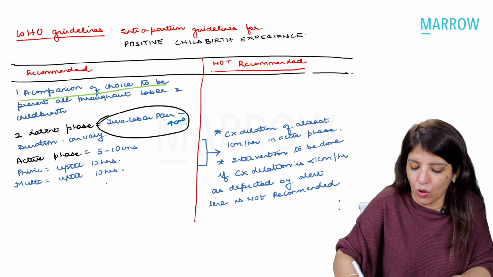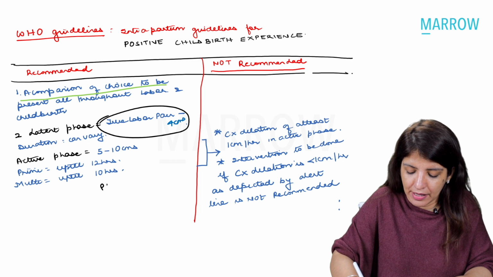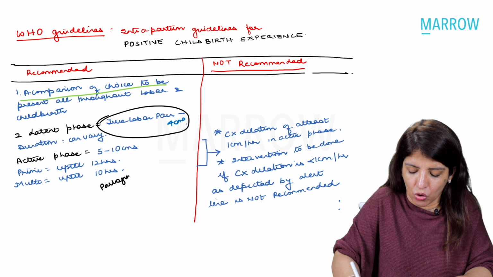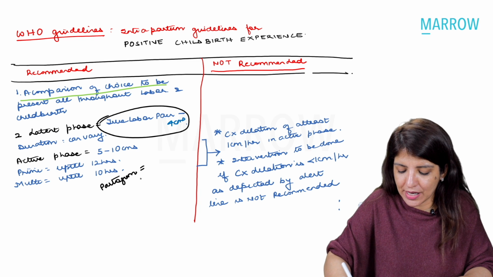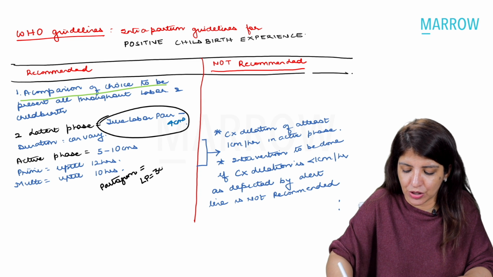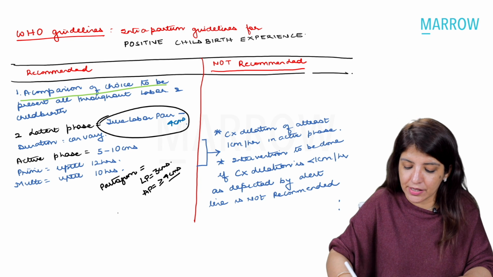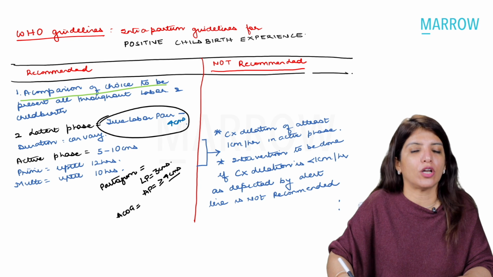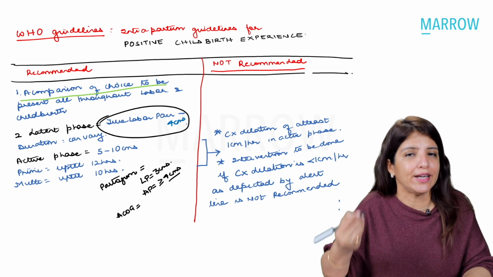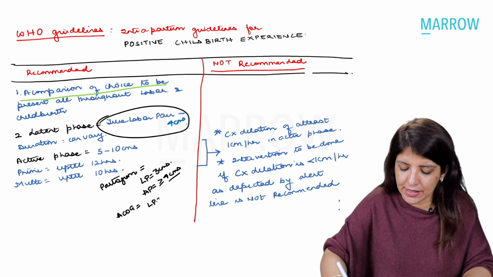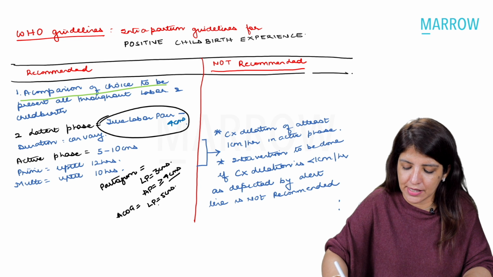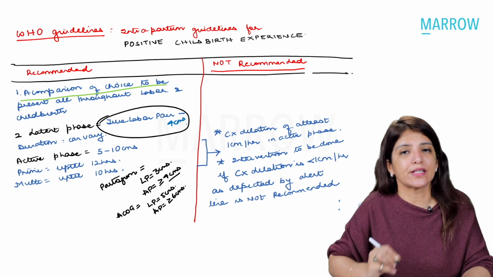Till now, we have been teaching you in class that whenever a question comes on partogram, you have to say that latent phase is up till 3 centimeters and active phase begins at more than or equal to 4 centimeters. According to the American College of Gynecologists, and for all your clinical questions, latent phase is up till 5 centimeters and active phase is more than or equal to 6 centimeters.